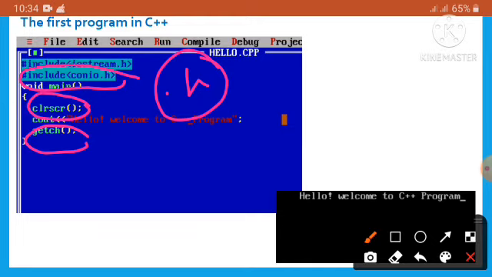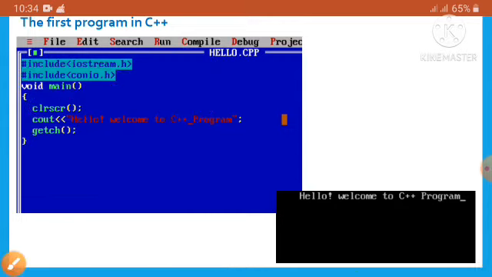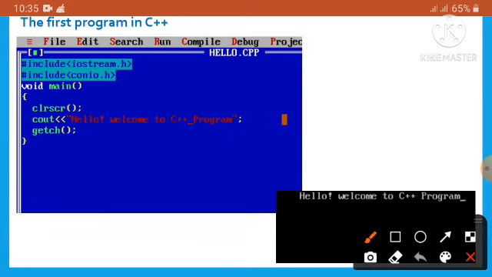If you want to execute these functions in C++, then we have to use this header file conio.h. We already know what a function is: a function does some specific work or task. Here clrscr is a function and getch is also a function, and they do different tasks.